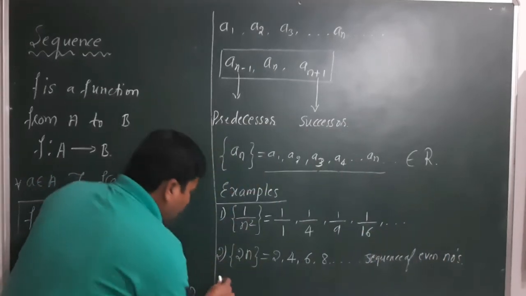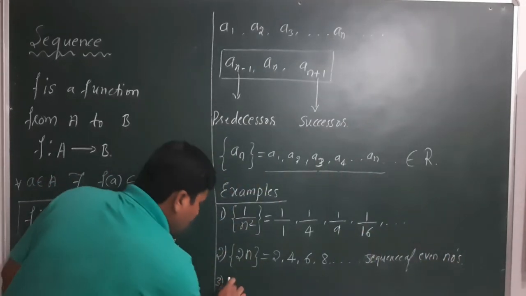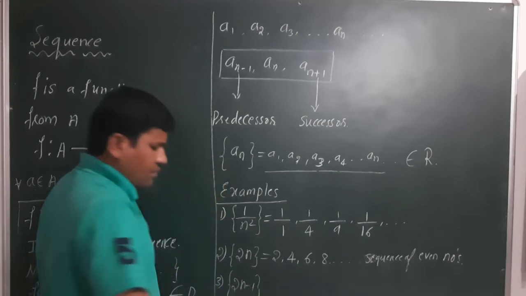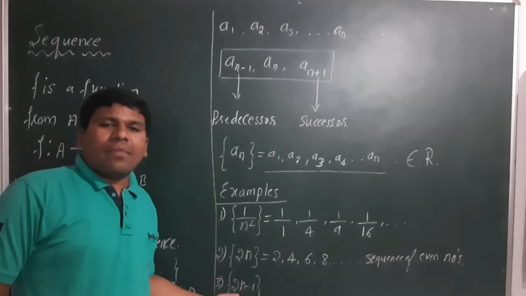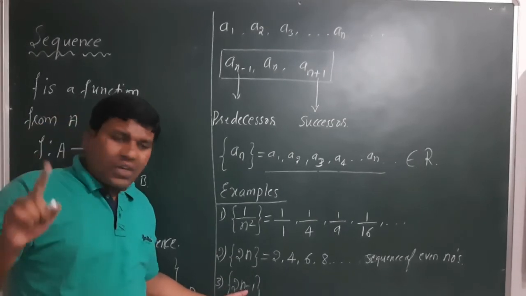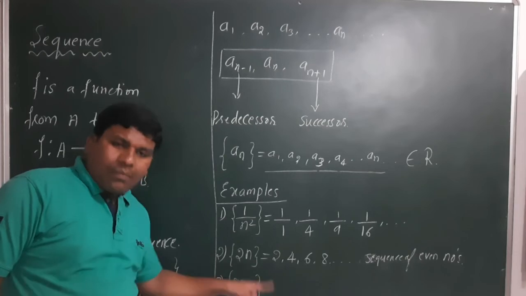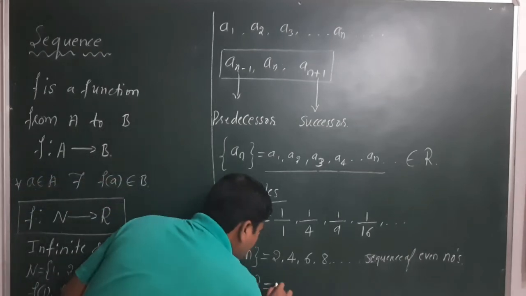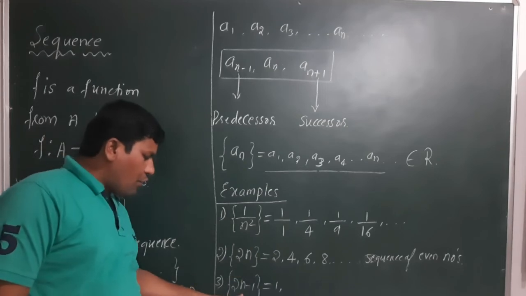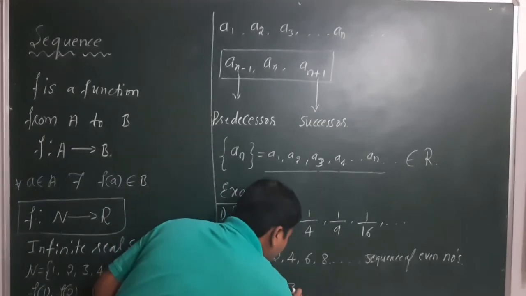Now I will take another one, the third one, 2n minus 1. Here, 2n minus 1. If I take the first natural number n equal to 1, 2 ones are 2, minus 1, it is 1. Now the second natural number, 2 twos are 4 minus 1, it is 3.